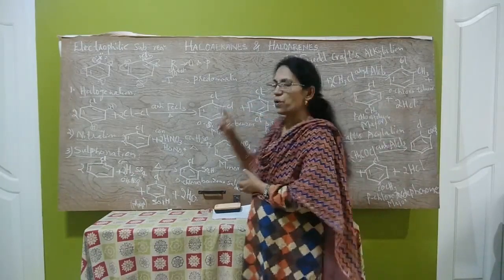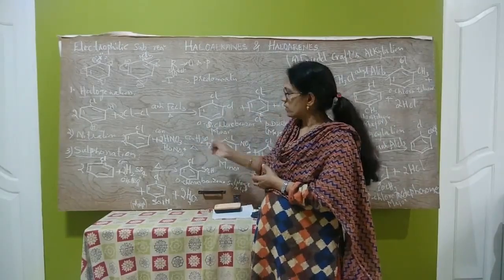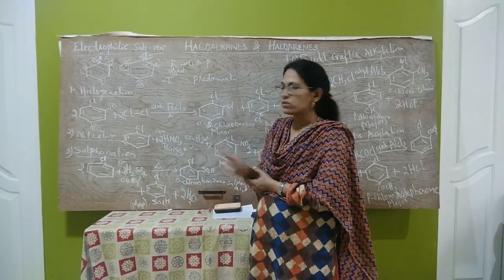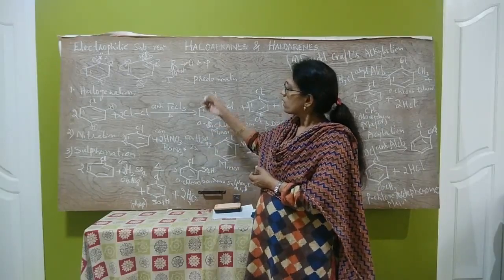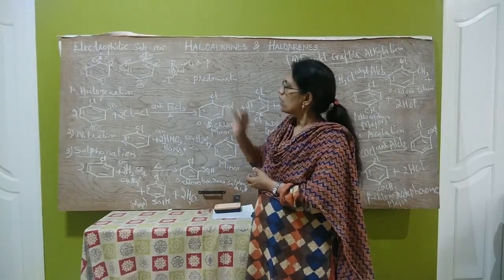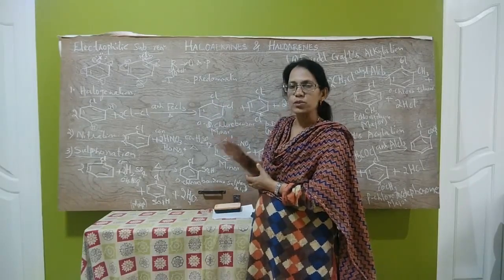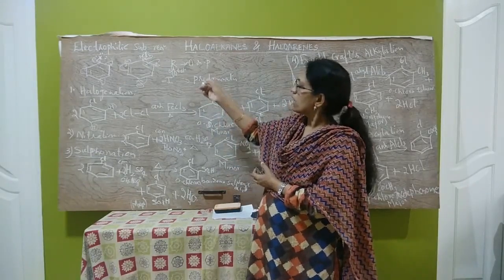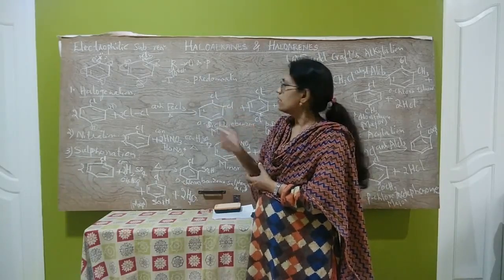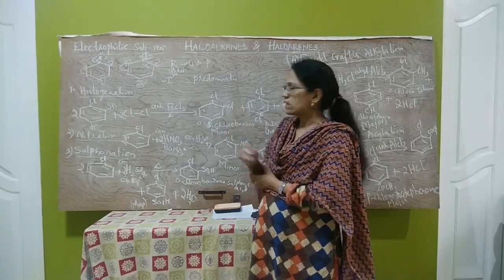These are important for the exam. You have to learn and write all these electrophilic substitution reactions, and also you should know why the halogens undergo electrophilic substitution reaction slowly, even though they contain the chloro group, which is an activating group, an ortho-para directing group.